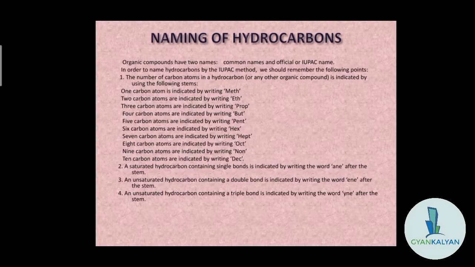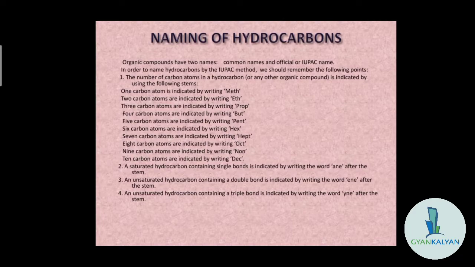Again, two carbon atoms: ETH; three carbon atoms: PROP; four carbon atoms: BUT; five carbon atoms: PENT, and it goes on. A saturated hydrocarbon containing a single bond is indicated by writing the word ANE after the stem. जब भी एक saturated hydrocarbon होगा, मतलब जब एक single bond रहेगा, तब उस stem के बाद, the stem meaning METH or ETH, we have to use the word ANE.